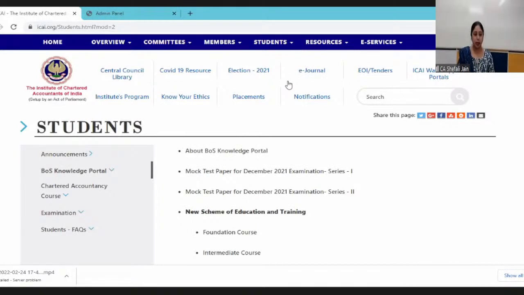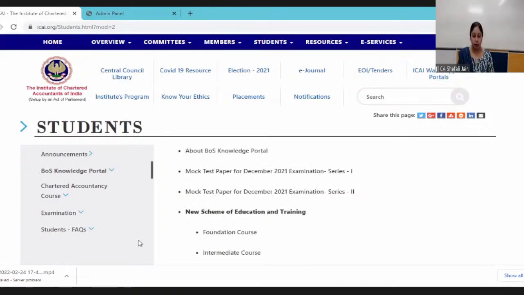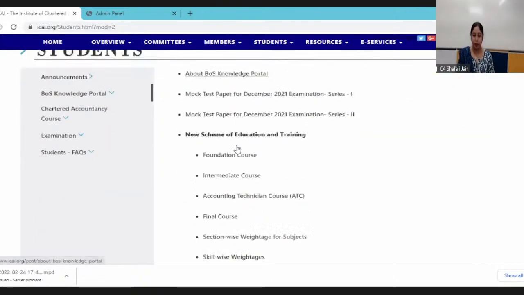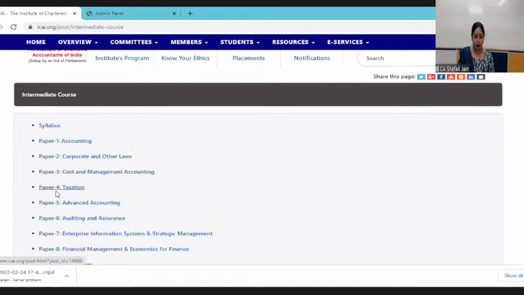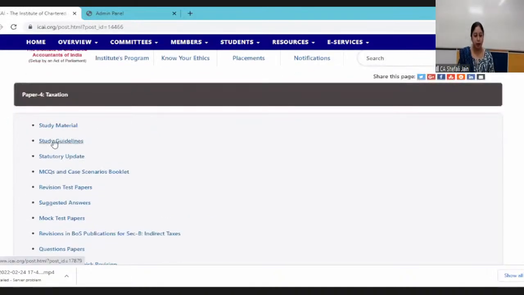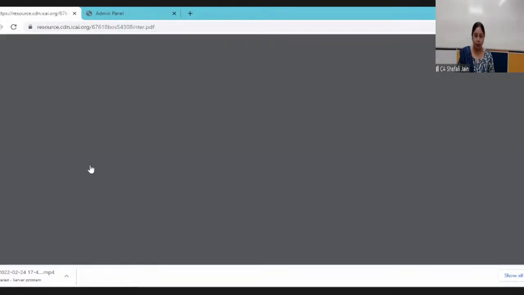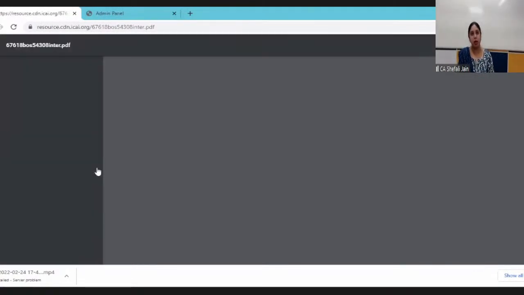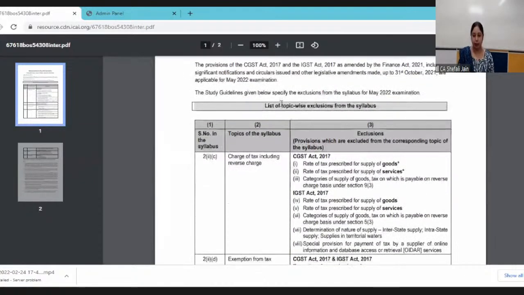See, on the ICAI website, there is a tab of students. On that, we have the BOS Knowledge Portal. Once I click on BOS Knowledge Portal, this page will appear. And here, Intermediate scheme, Paper 4 Taxation. And here you have the second heading, that is study guidelines. Now, these study guidelines elaborate what are the topics which you do not need to refer to or which are outside the purview of your syllabus. Let us go through these study guidelines once.